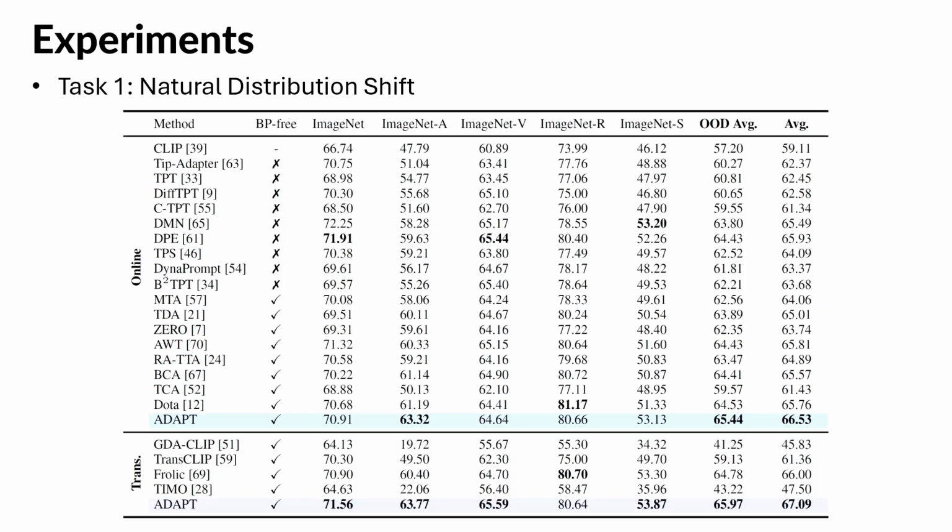We evaluated ADAPT on 3 different tasks. Let's begin with Task 1, Natural Distribution Shift. As the table shows, in the online setting, ADAPT achieves the highest average accuracy at 66.53%, outperforming all baselines. Notably, this performance is so strong that it even surpasses several powerful transductive methods. In the transductive setting, ADAPT further improves to 67.09%, ranking first on these OOD benchmarks.